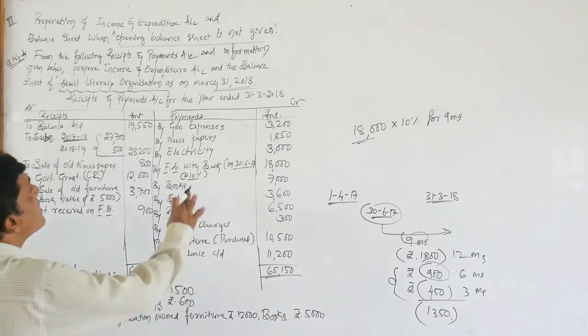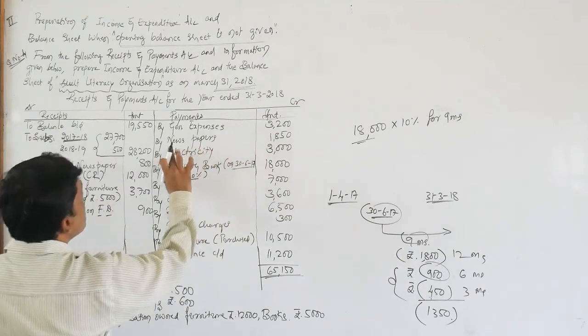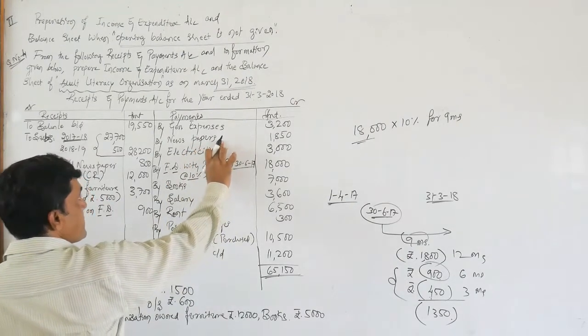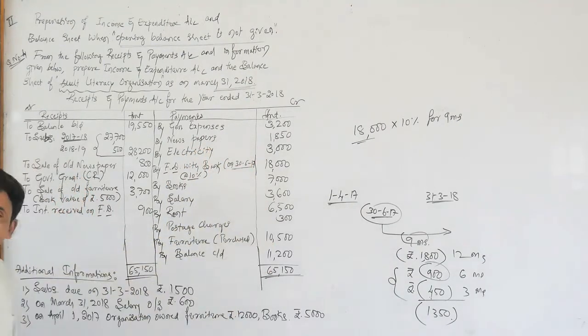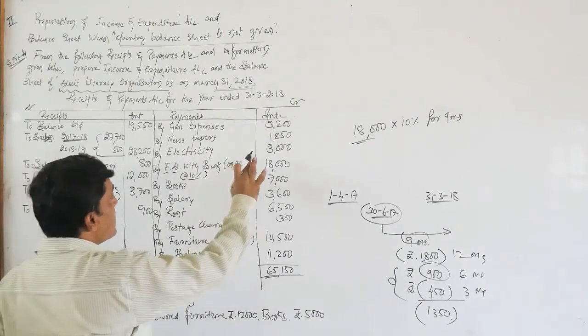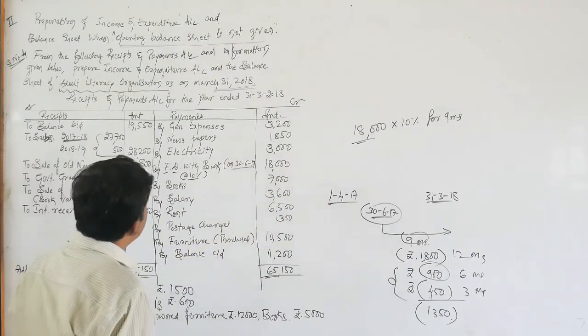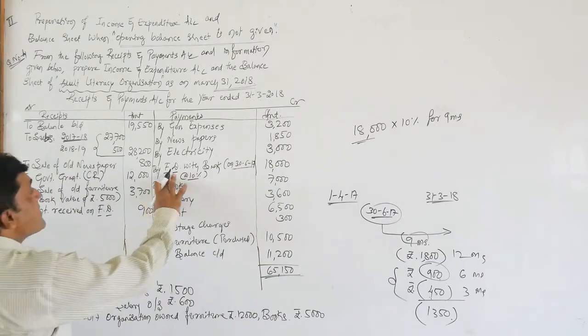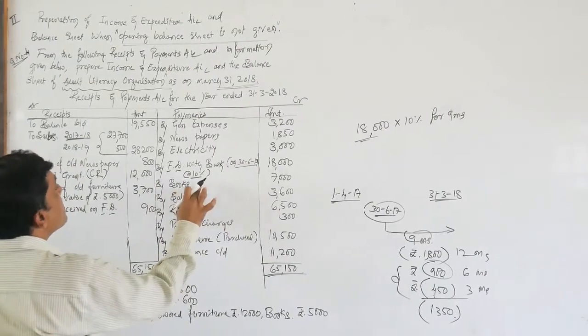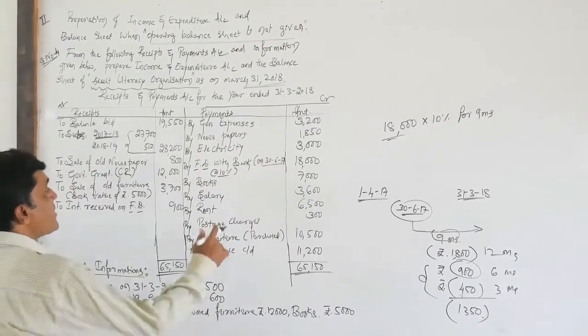Look here, general expenses, this is the regular expenses. Newspapers, it is periodical expenses, this is also regular expenses. Electricity charges also regular expenses. So as I said, it is an investment. So books are the assets, additionally purchased books.